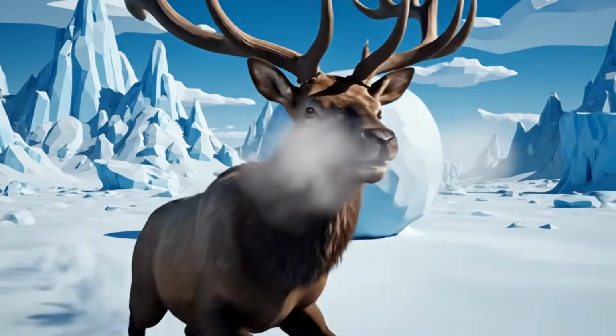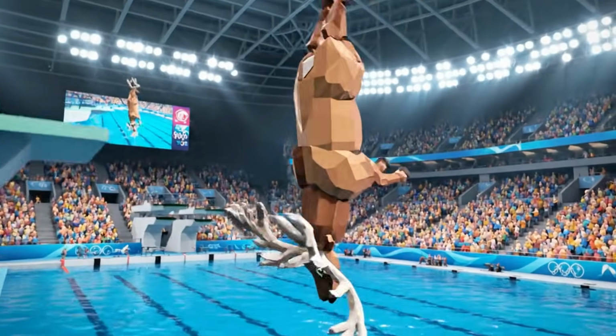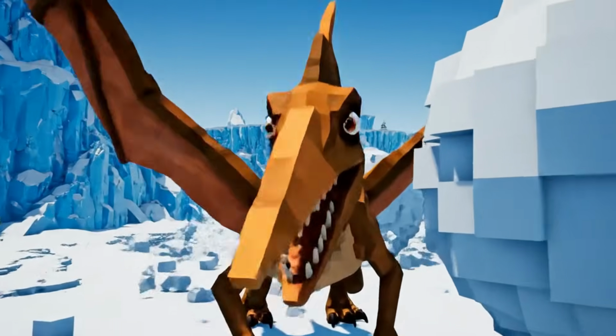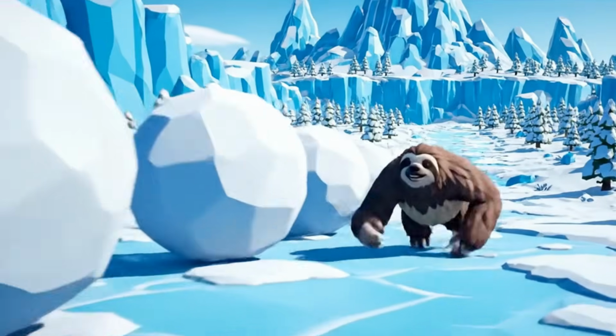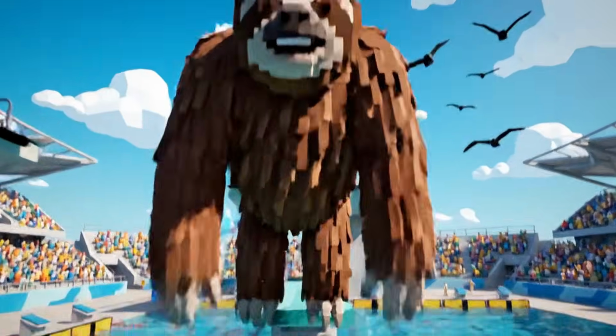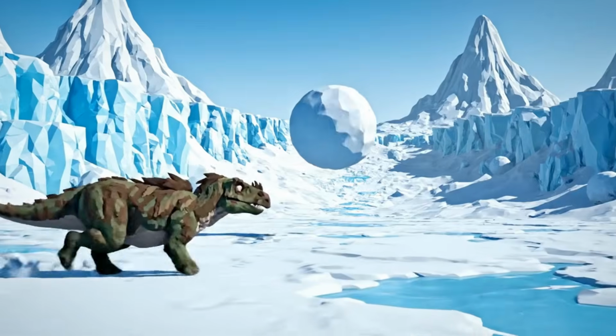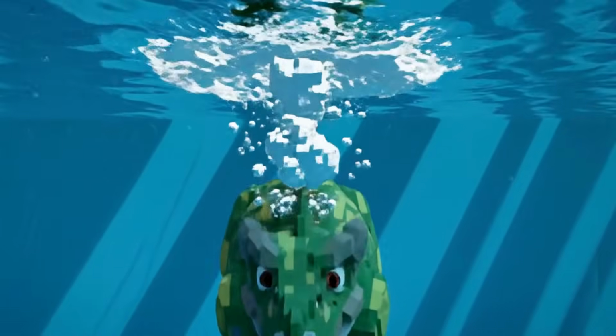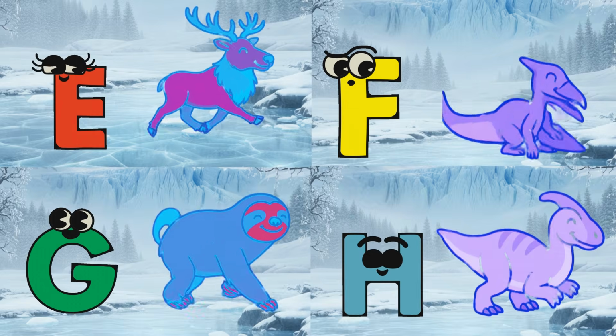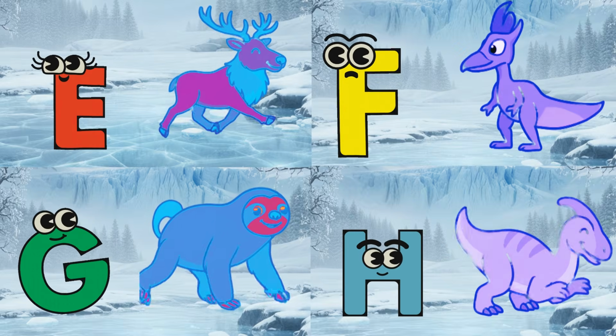E is for elk, clash, clash, clash. F is for flying pterosaur, screech, screech, screech. G is for giant sloth, munch, munch, munch. H is for hadrosaur, honk, honk, honk. E, F, G, H, prehistoric safari animals.